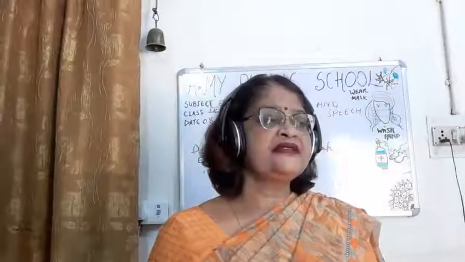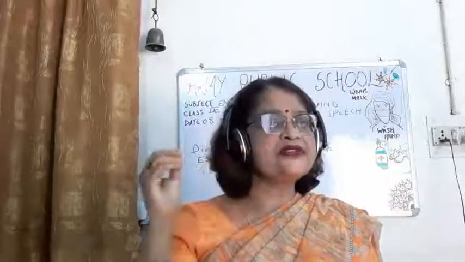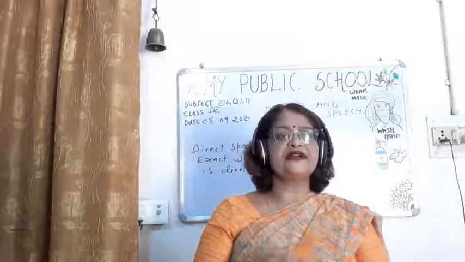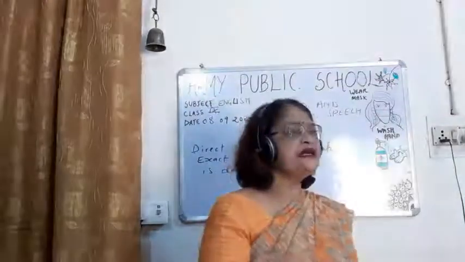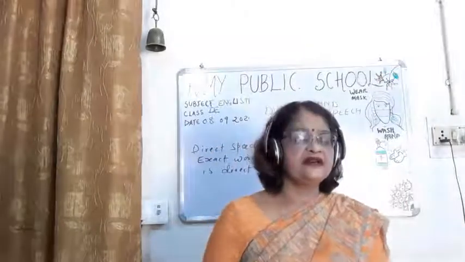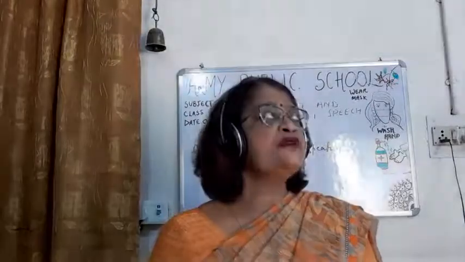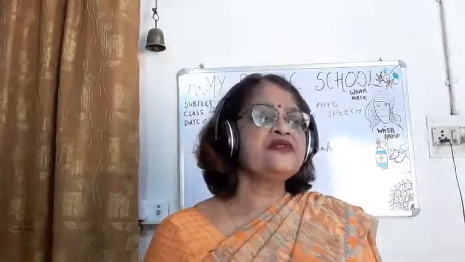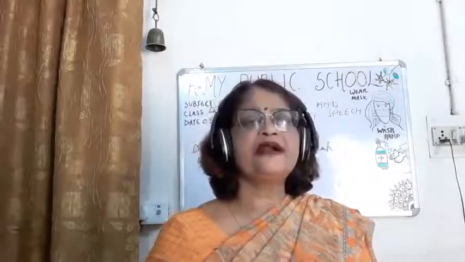Okay, children, one thing let me tell you: whenever you see the inverted commas, the sentence written inside the inverted commas is the exact words of the speaker, and that is direct speech. Whenever we see the exact words of the speaker in inverted commas, remember that this is direct speech. Now your question will come: how do we change from direct to indirect? Whenever we have to change from direct to indirect, we have to see the two parts of the direct speech.